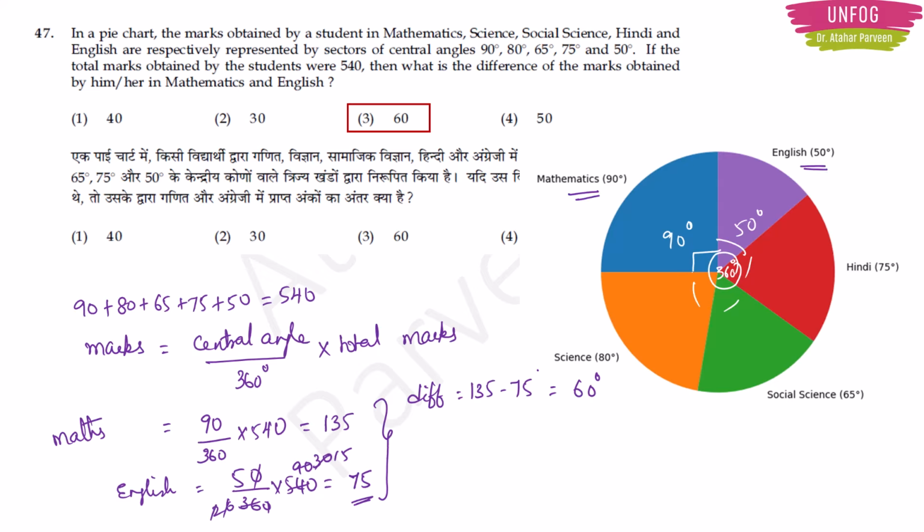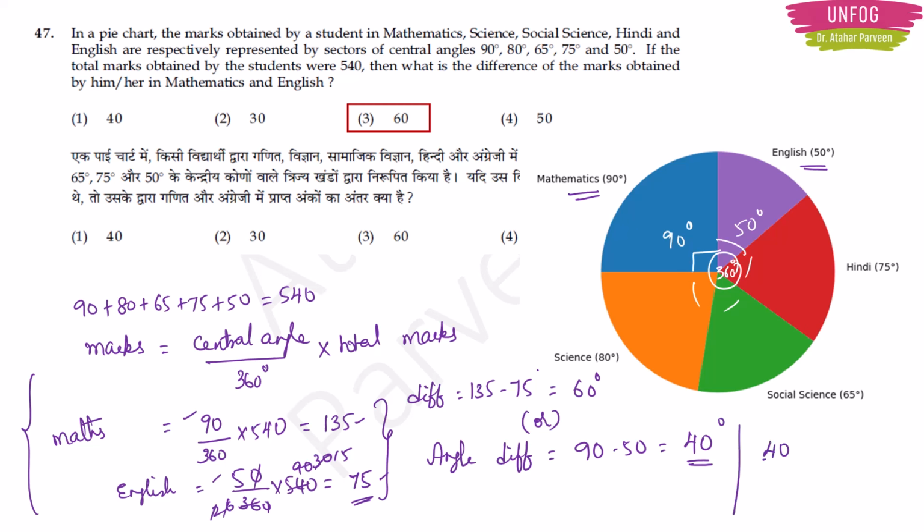I have a shortcut for you to find out the answer here. Instead of doing this entire procedure, what we can do is first find the angle difference between maths and English. I am taking 90 minus 50. This is going to be 40 degree, right? Now convert this 40 degree into marks. Here what we have done, we have taken angles and converted into marks, right? Now in our short trick, first I am taking the difference angle directly. Now this I will convert into marks. How do I convert it? Same procedure as we did earlier, right?